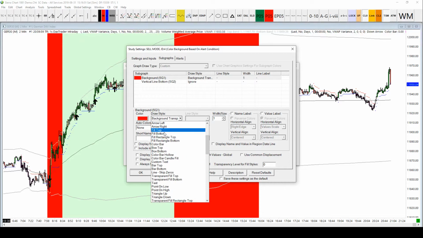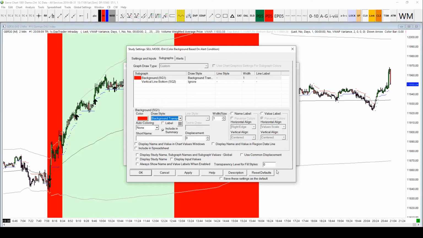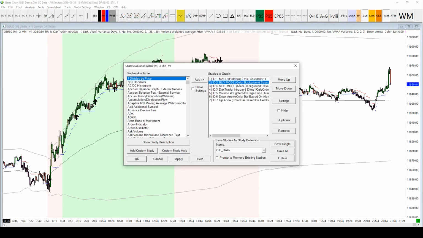There are quite a lot of options to choose how you want things to be, and all these different things will change the way this overlay will look. Some will work, some won't, so play around with those, but I chose background transparent so I can use this option down here. So let's put that to 95%, so it's very, very light, and we'll do the same on our buy mode as well.